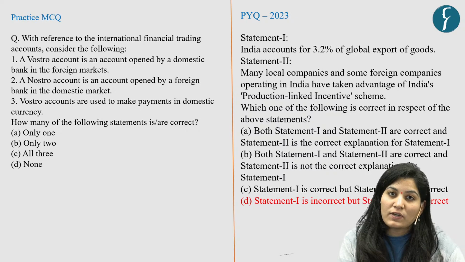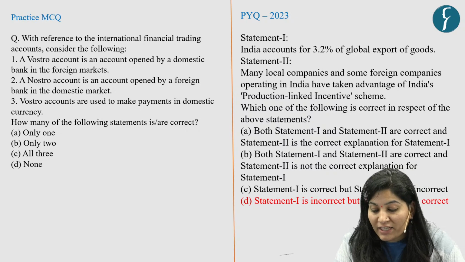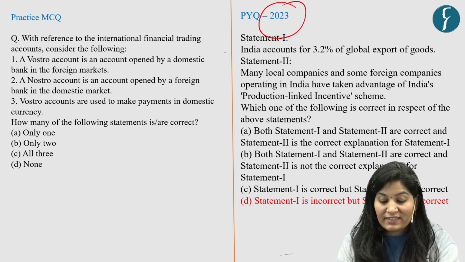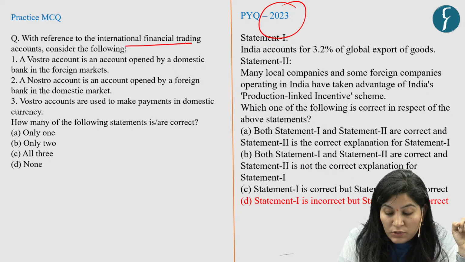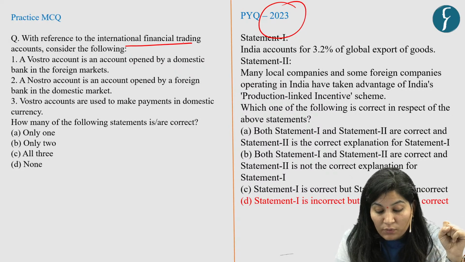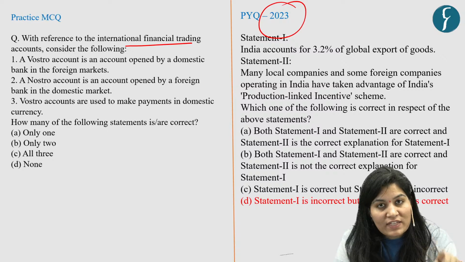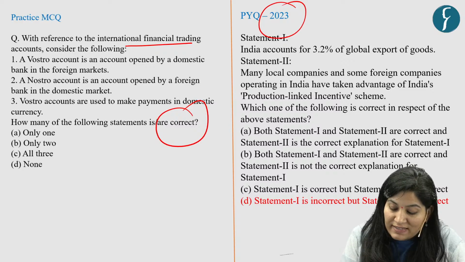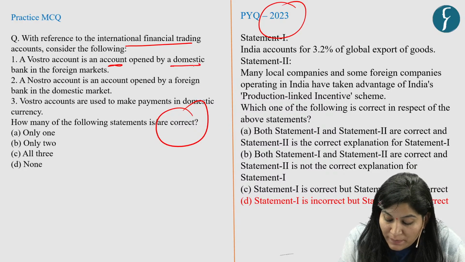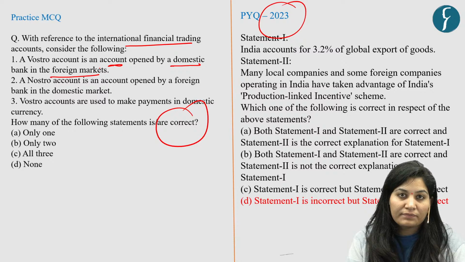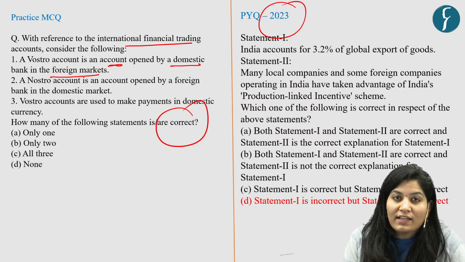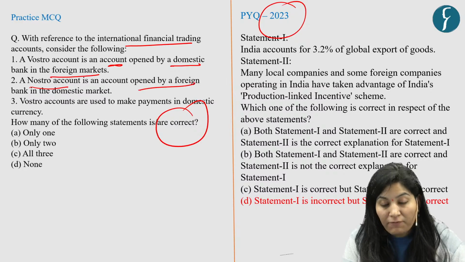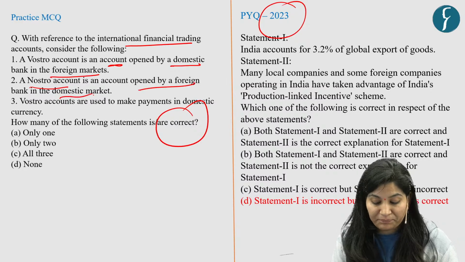Why have we taken this? Because UPSC has been asking economic term-based questions, like the one in 2023. So now let's come to the practice MCQ. With reference to international financing trading account, you are provided with three statements and you need to identify the correct one. Vostro account is an account opened by a domestic bank in the foreign market. Second statement is Nostro account is an account opened by a foreign bank in domestic market.